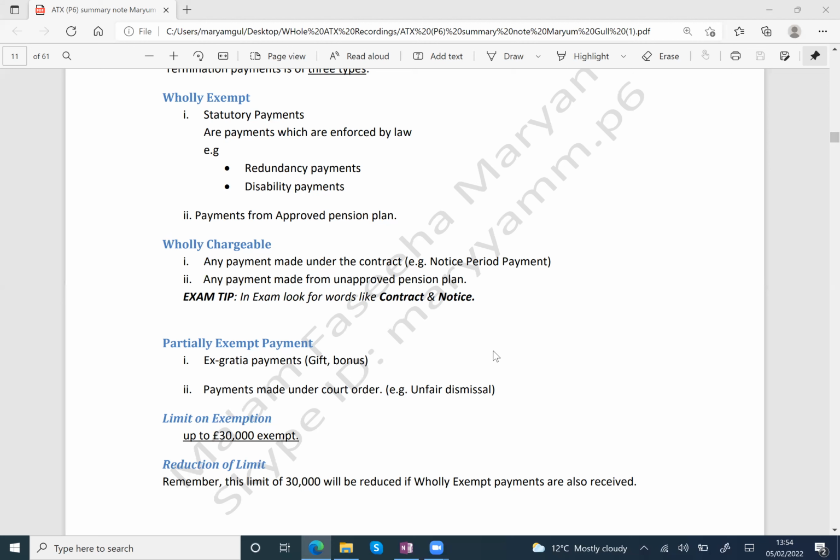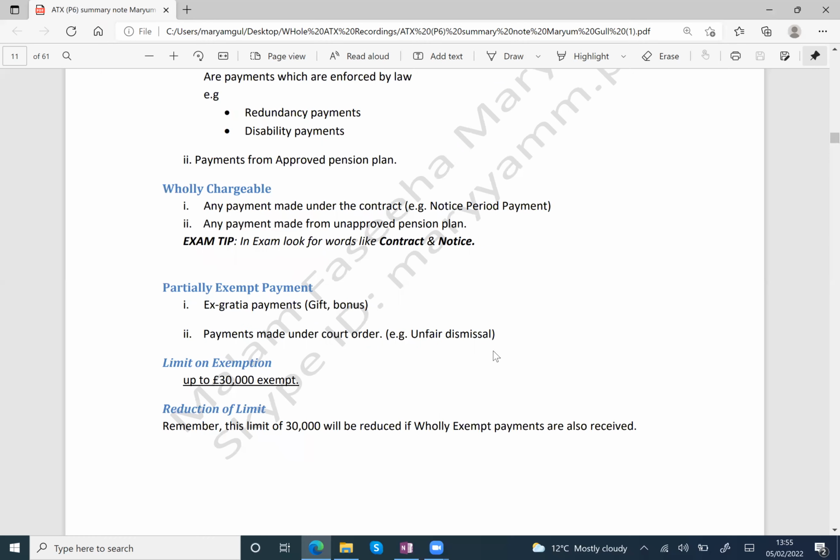So what is your answer? These are just wholly exempt, and you will get full marks. And number two, in the wholly exempt payments, number two is payment from an approved pension plan. If your employer is paying from an approved pension plan, that is wholly exempt for you. You already knew that in the personal pension contribution made by the employer, and the personal pension contribution made by the employer is wholly exempt for the employee, right? Already we discussed. Yes, ma'am.